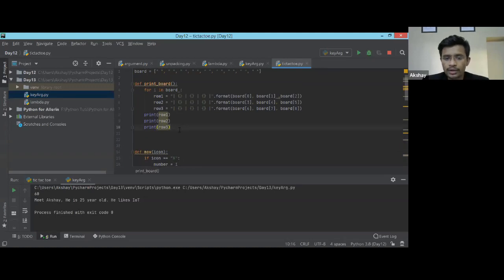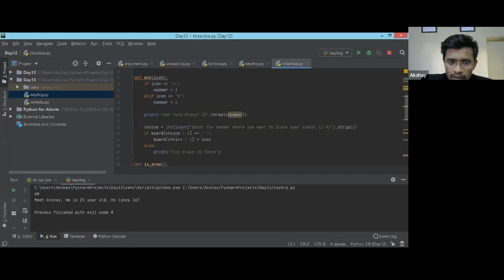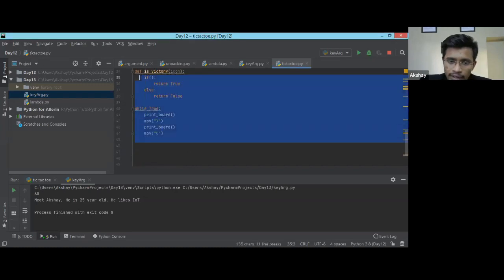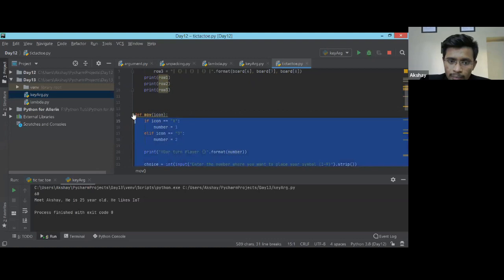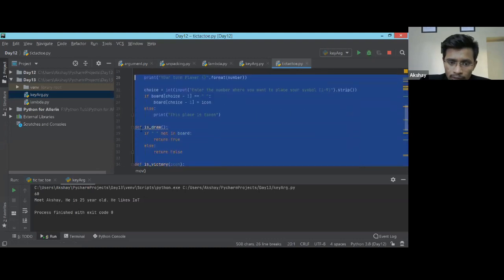Now moving forward in this code, I added a couple of functions which will help me reduce the overhead. There are a few things I'm going to do. Let me comment out the code which I wrote for today, and uncomment it along with you so that it will be helpful for you to understand.